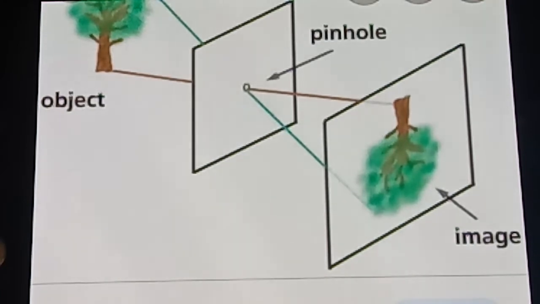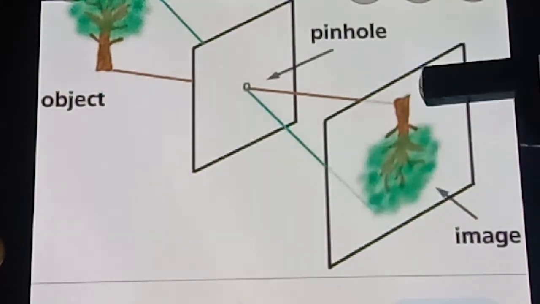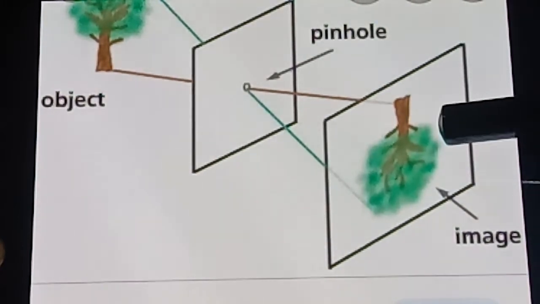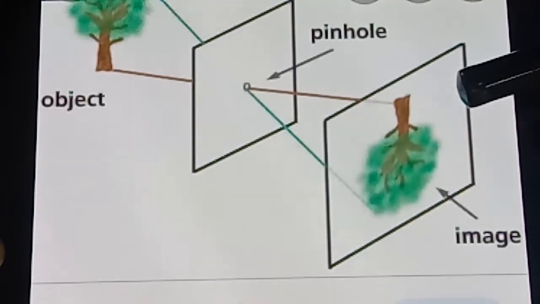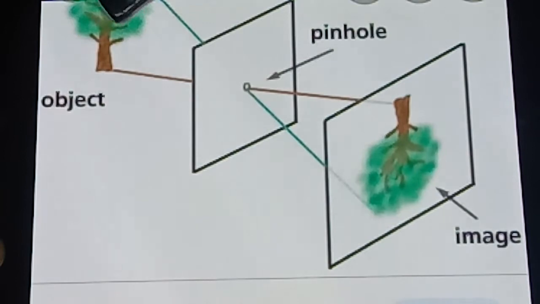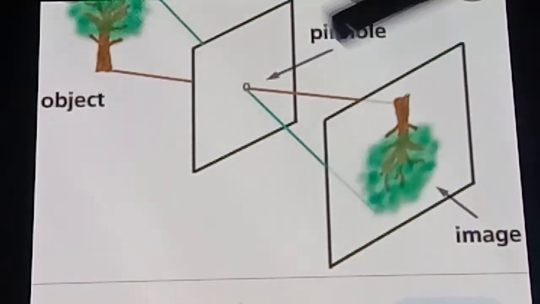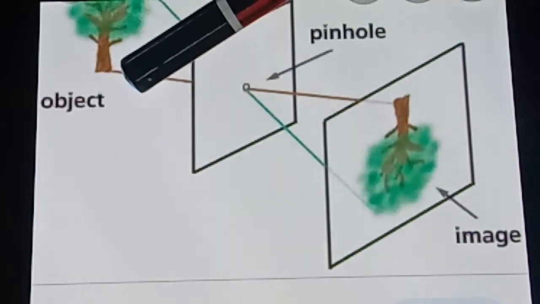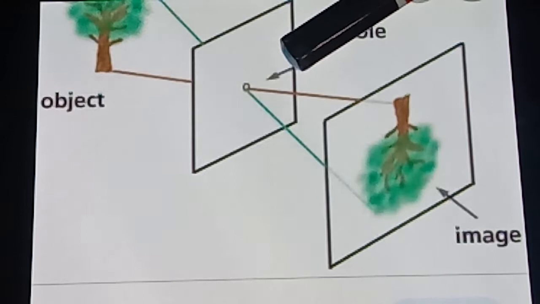The above picture shows a model of a pinhole camera. O is a small hole made by a pin, XY is the object, and Y dash X dash is the image of XY. For example, consider this is XY and this is X dash and Y dash. This is O, the small hole made by a pin.